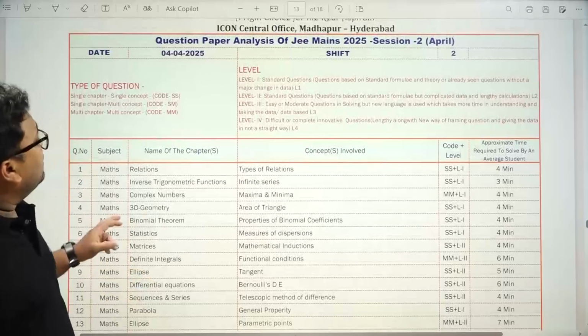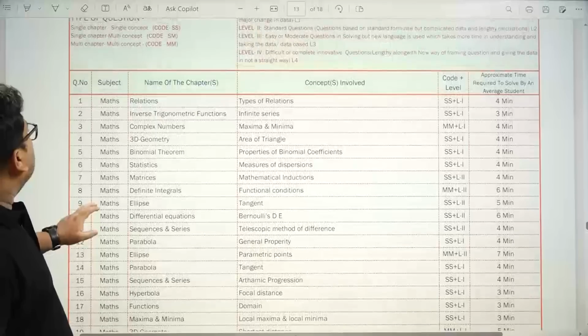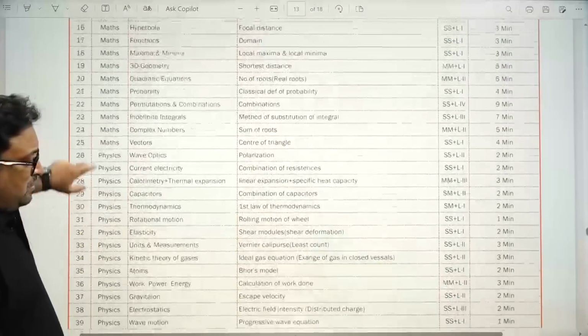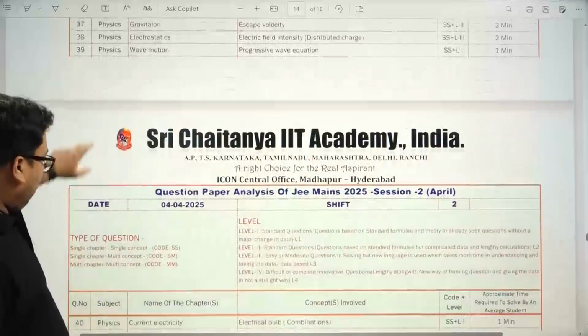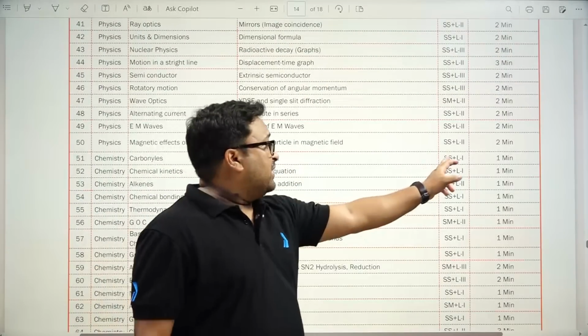Now in the same way, this is the 4th April shift number 2. Now come to question number 15. This is single chapter, single concept.